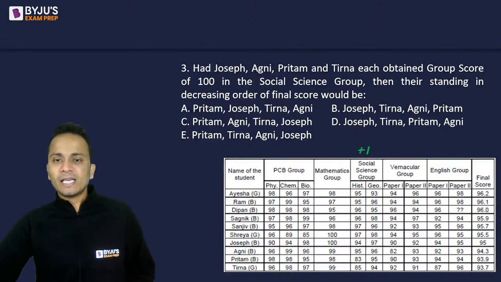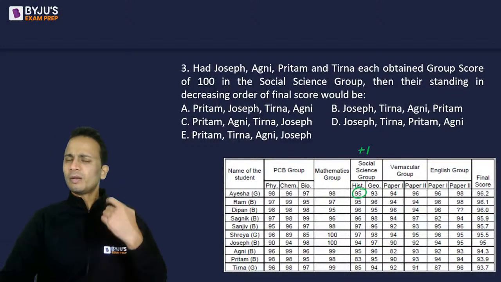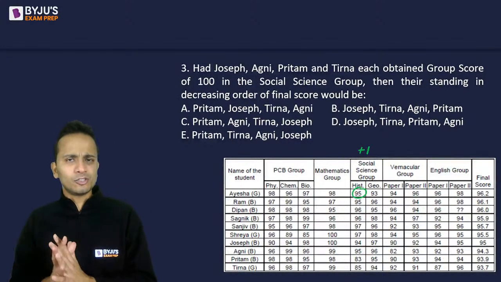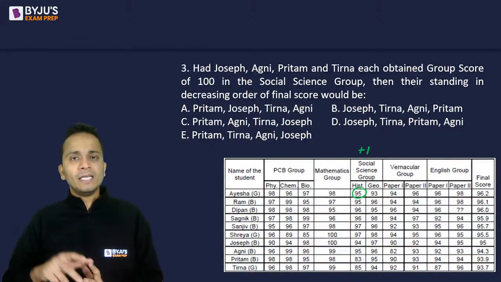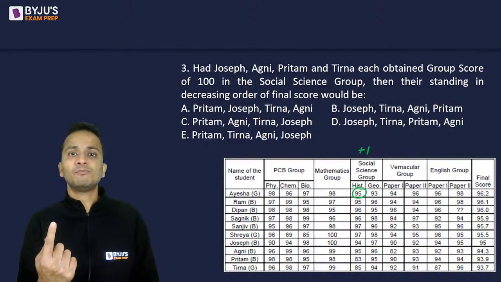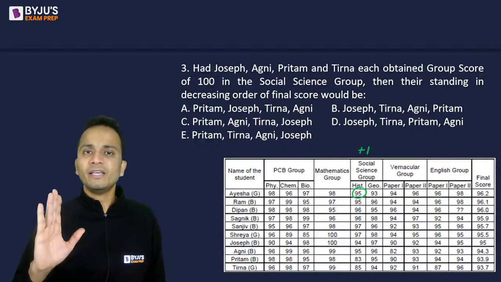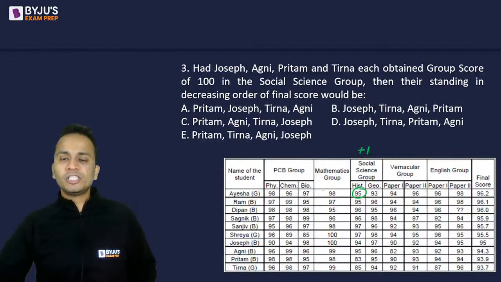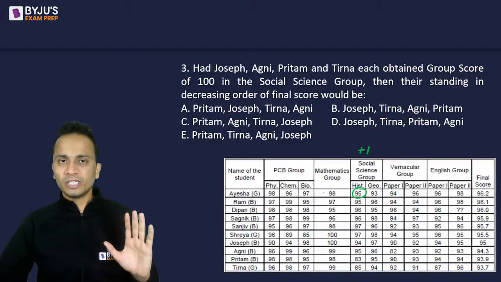Okay. So let's say in history, any student's marks is increased by 1. So if I increase by 1 in any subject of this group, what will be the effect of this plus 1 in one subject on the final score? We need to understand this. Okay? So let's say history has plus 1 for any one student.